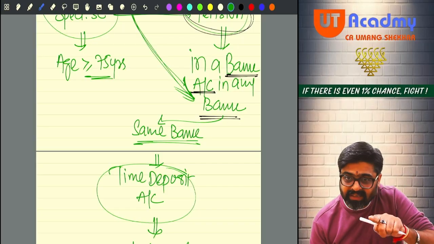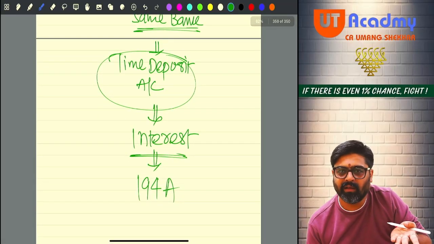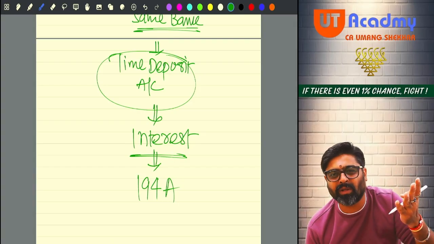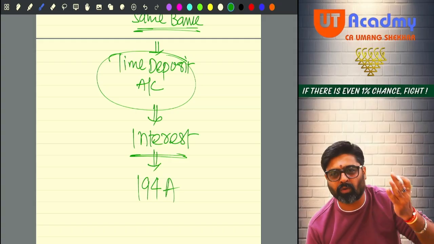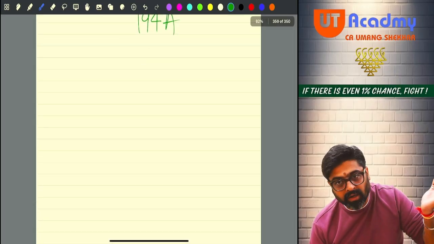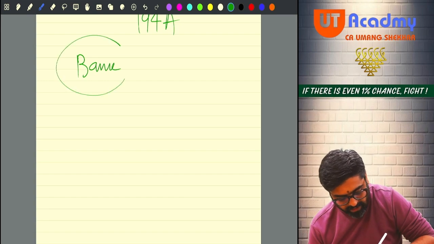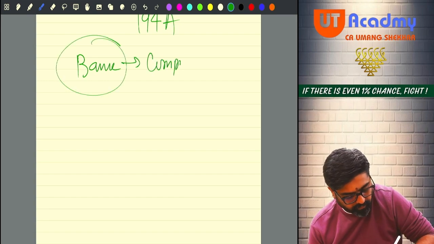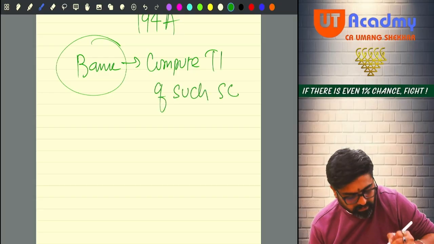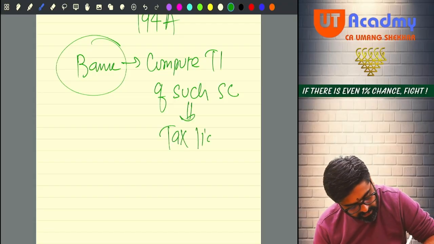And except for the interest on the time deposit account, which is given by you only. So are you aware about all my incomes? Calculate my total income and calculate the tax on that. So what will the bank do on receipt of such a declaration? The bank will now compute the total income of such senior citizen, and on that total income the bank will determine the tax liability.